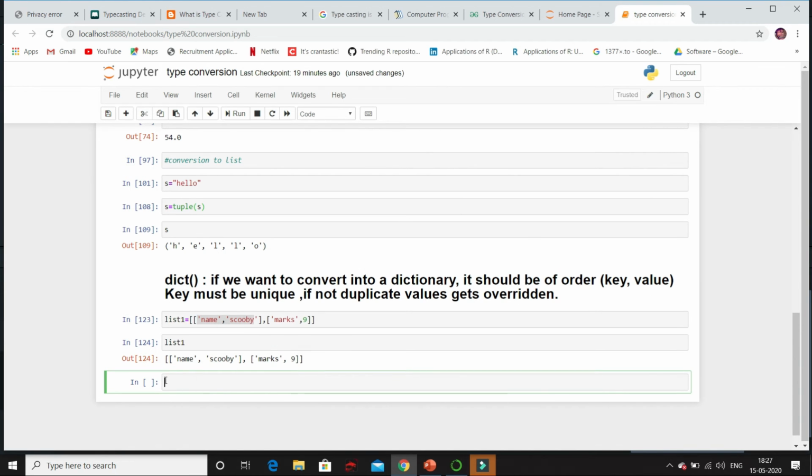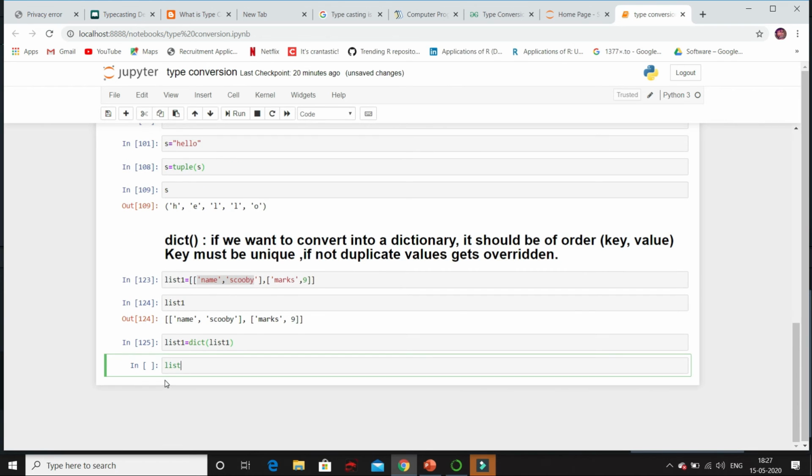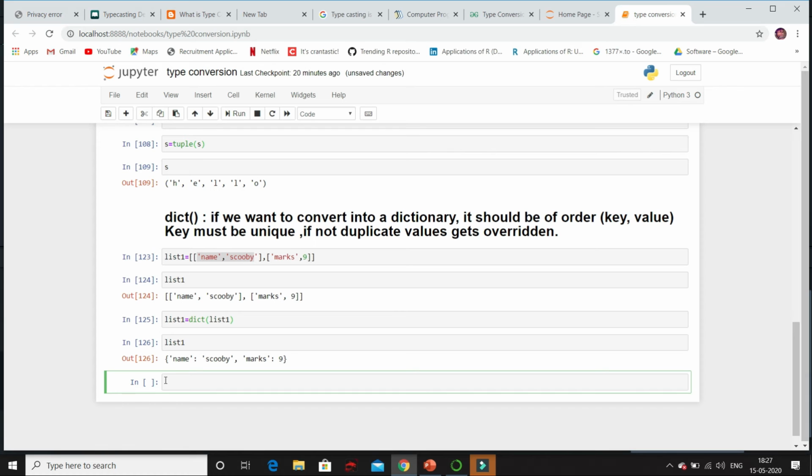If I print this, you can see list 1 we have list. And now to convert this to dictionary, we will use dict built-in function. So I will tell dict and pass list. So now if I print list 1, you can see it has successfully converted to dictionary.